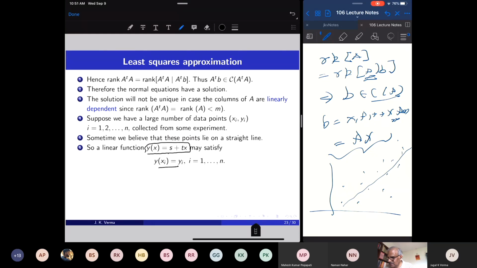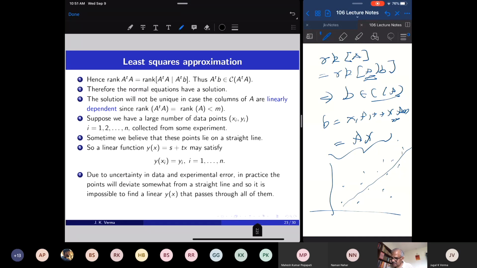Some of the data will lie on the straight line, some may be away from this straight line. If all the data satisfy this equation, then of course we have found a straight line, but they may not. There are always some experimental errors, so these data may not be exactly lying on a straight line. In practice, these points will deviate from the straight line, and it's impossible to find a linear equation that passes through all of them.